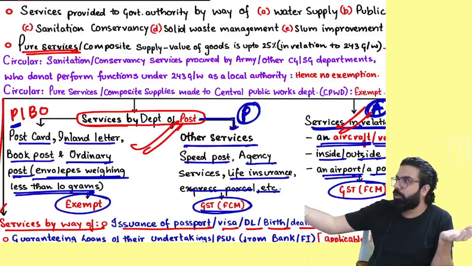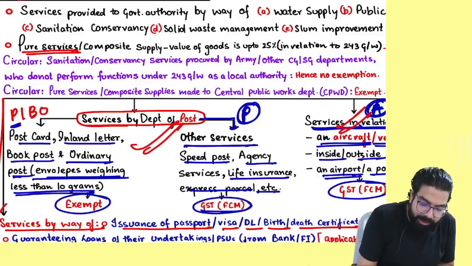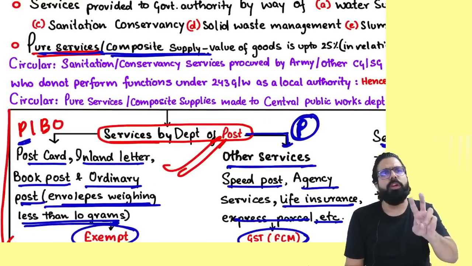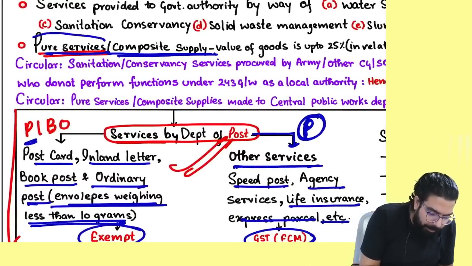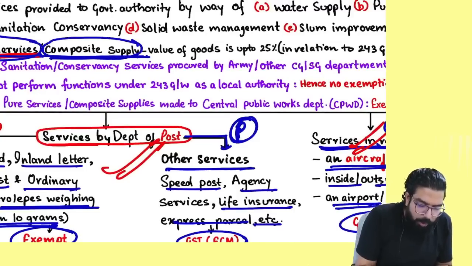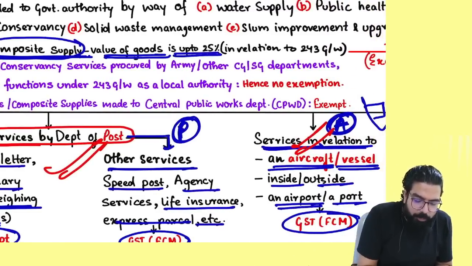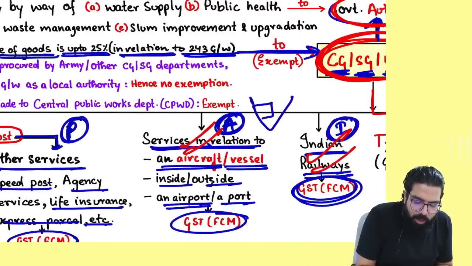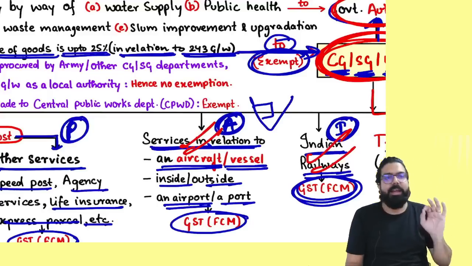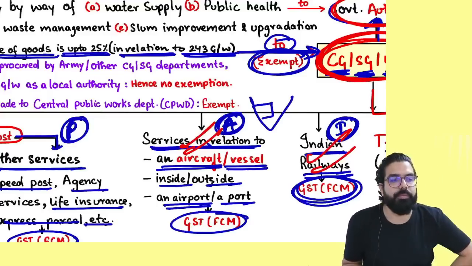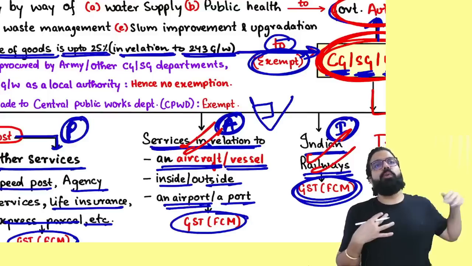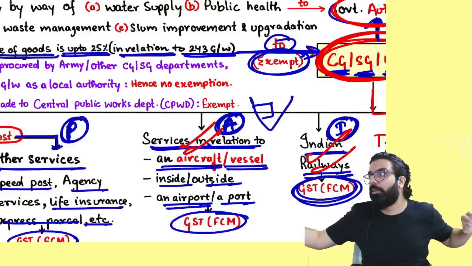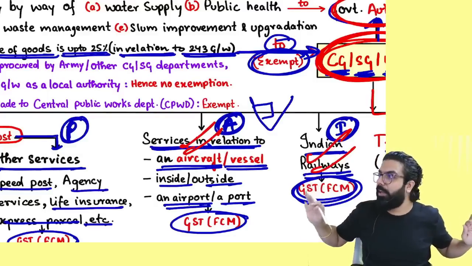When they outsource it to someone, say they tell Ramesh to provide pure services or composite supply. What is composite supply? Goods plus services. Either you provide purely service or composite supply, where the value of goods is only up to 25%, in relation to 243 G and W and given to the government, then your service will always be exempted. Are we all clear till here? So government doing 243 G and W activity is neither supply of goods nor supply of service. If they outsource it to someone, that person also will not charge any GST.